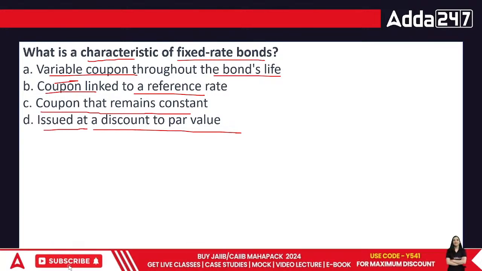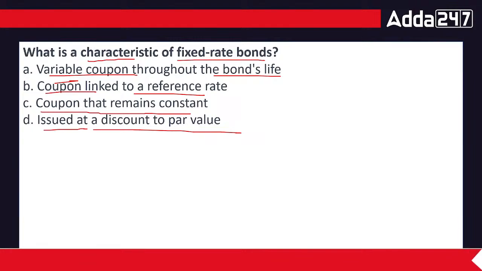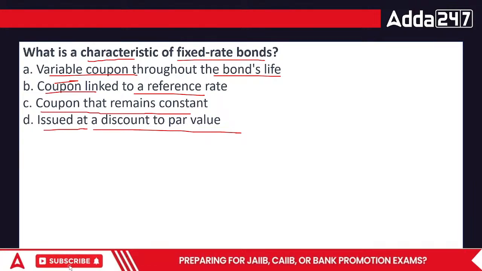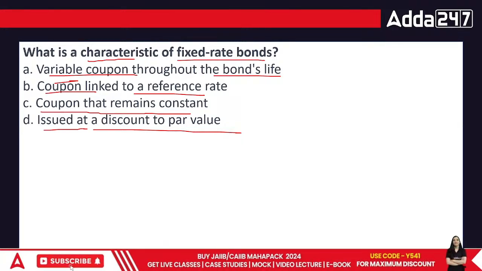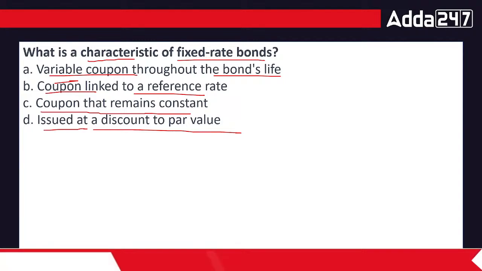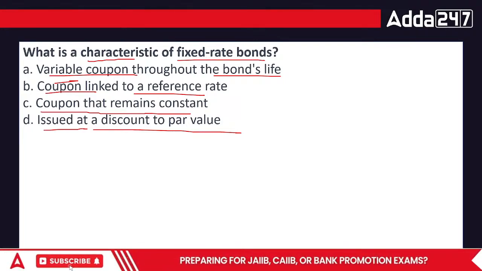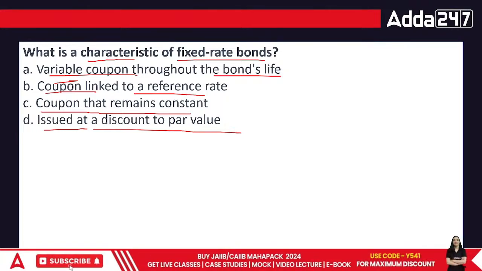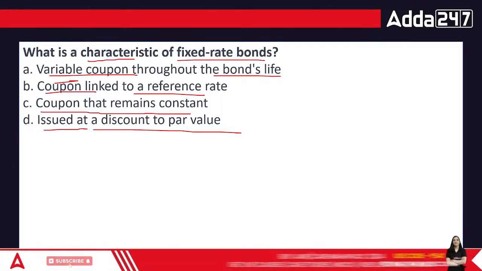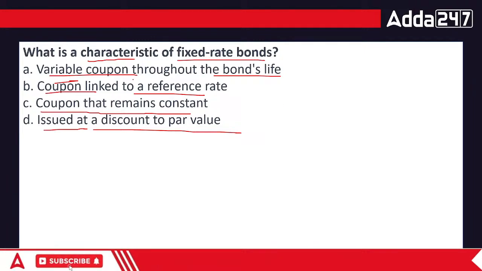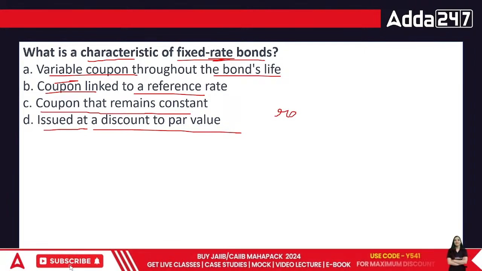The bonds which have a defined rate, or this rate is also called coupon.